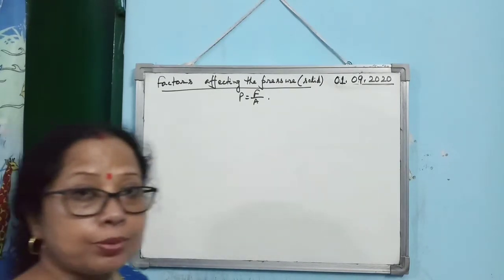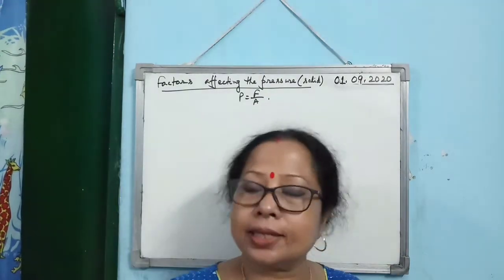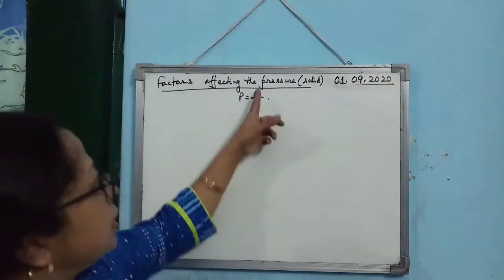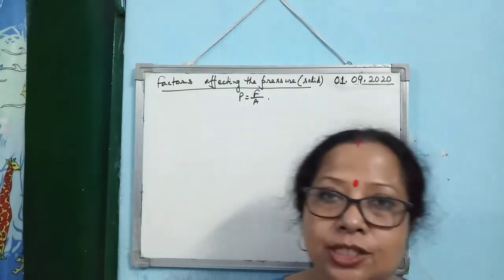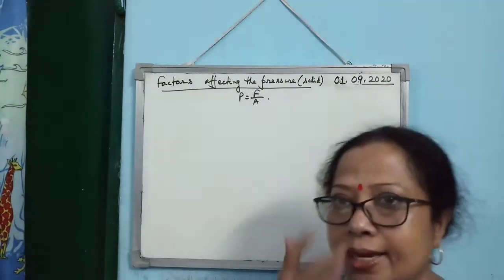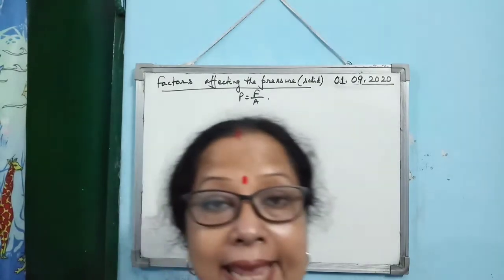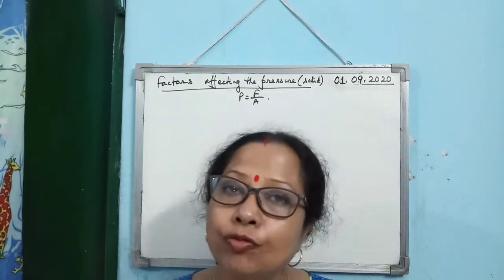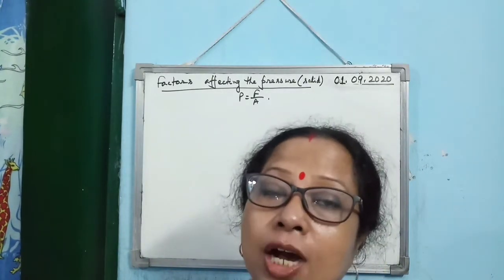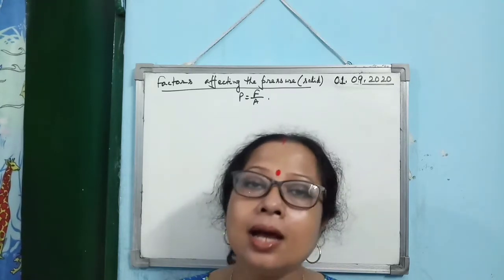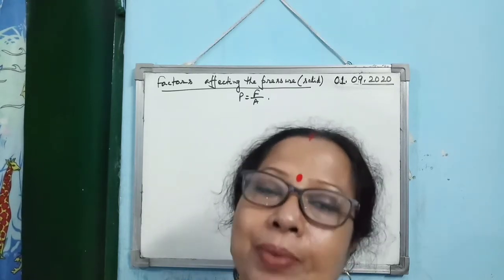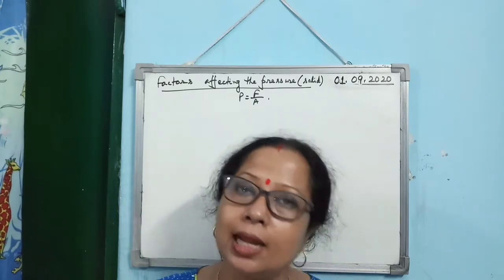Now in case of solid, that's why I have written within bracket solid. You know that as per this relation, for a given thrust, you can increase pressure by decreasing the area. That's why you know that the nails or anything you want to fix on the walls have a sharp edge. Sharp edge is decreasing the area and thereby increasing the pressure. So easily you can fix the nail on the wall.